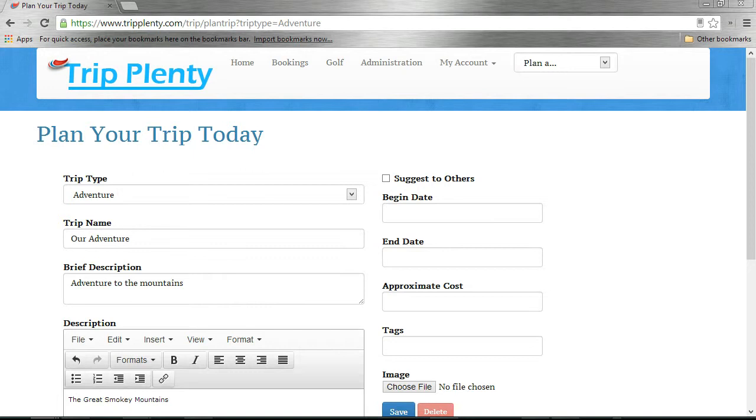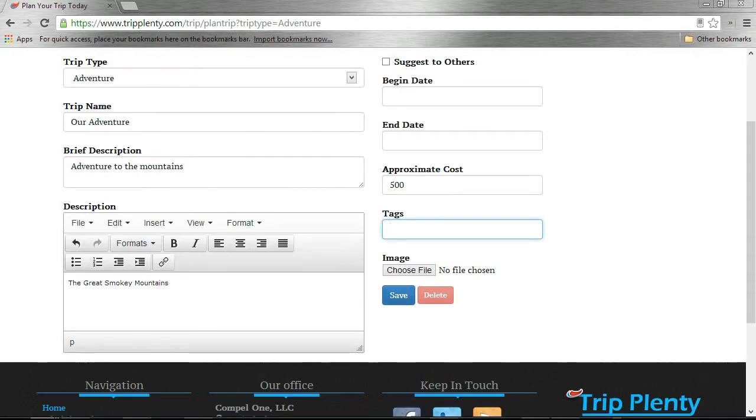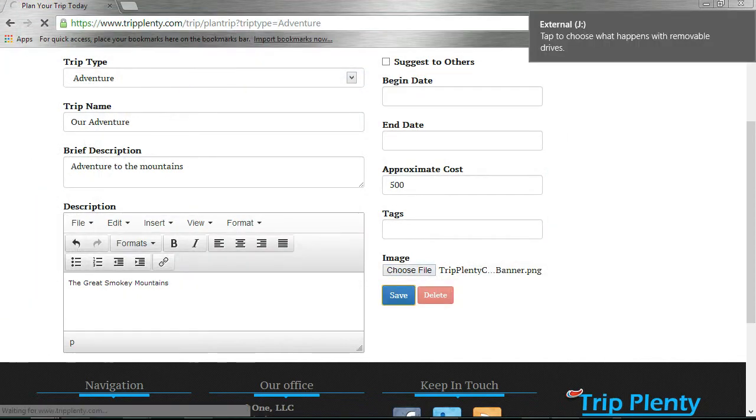You can also set up a begin date and an end date. You can set up an approximate cost per individual. So here we'll go ahead and say that the approximate cost is going to be $500 per individual. We don't have any tags at this time, but we will go ahead and set up an image, and we'll save our travel planner.